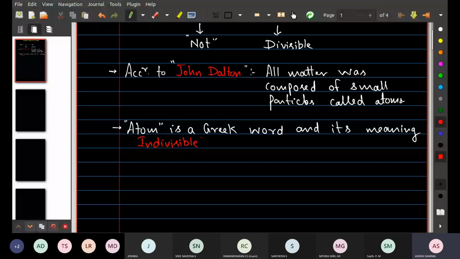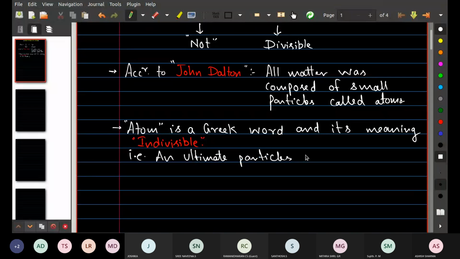So what is the meaning of atom? Atom is a Greek word and its meaning is indivisible. What is the meaning of indivisible? That is an ultimate particle which cannot be further subdivided.